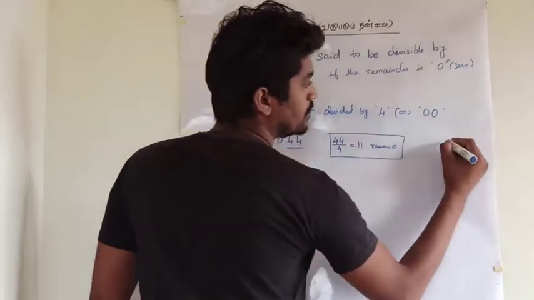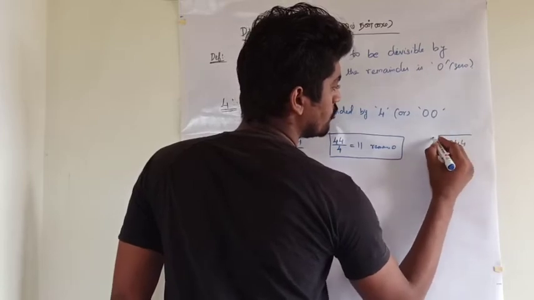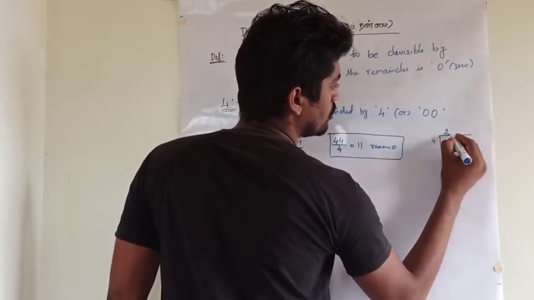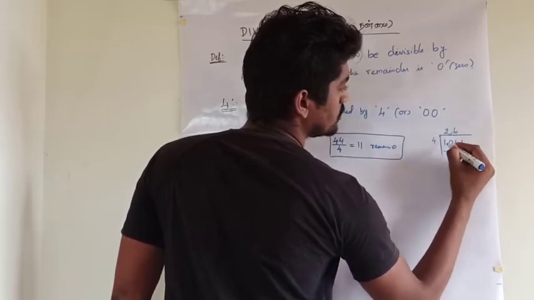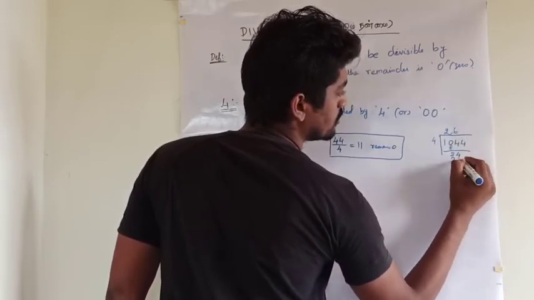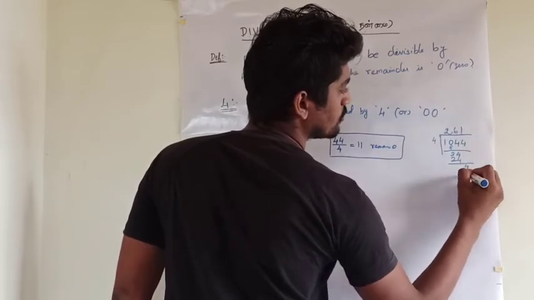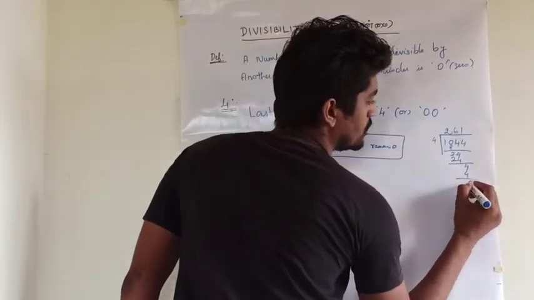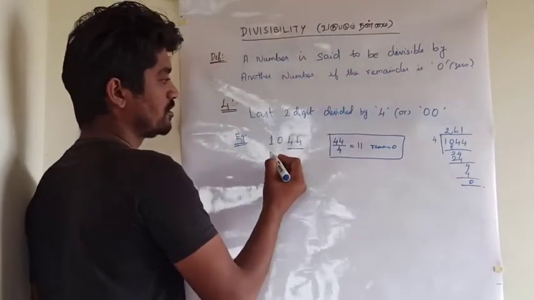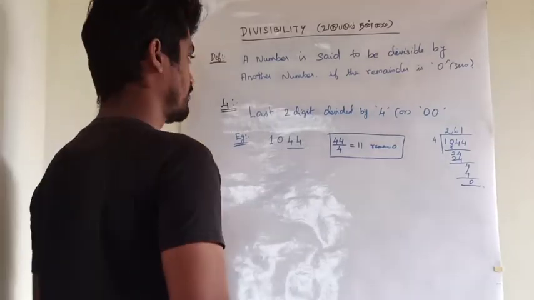Let us check: 4 1s are 4, 2 4s are 8, so 24, remainder 0. So 1044 is completely divisible by 4.